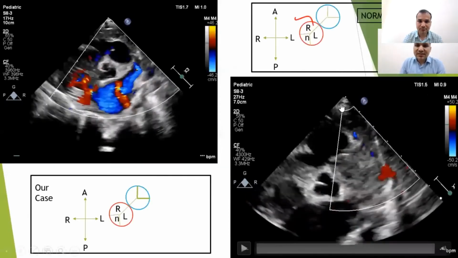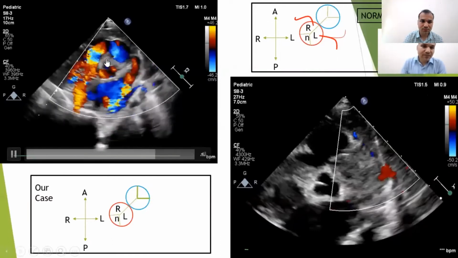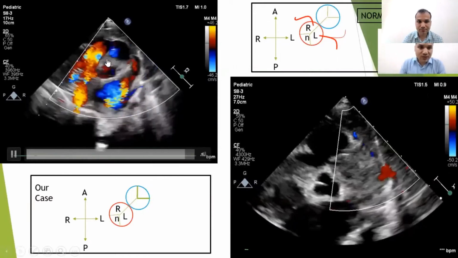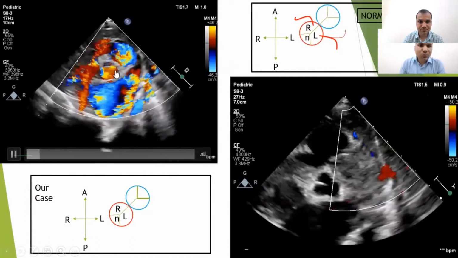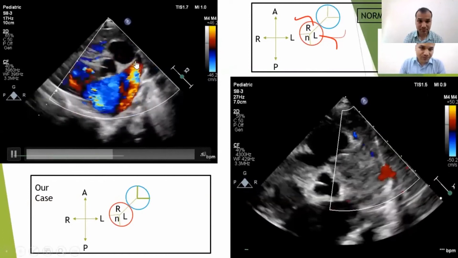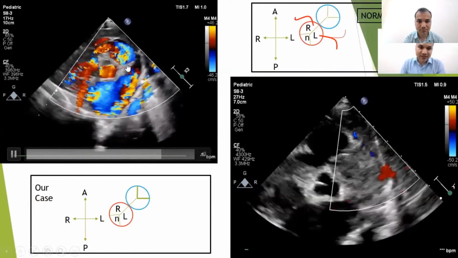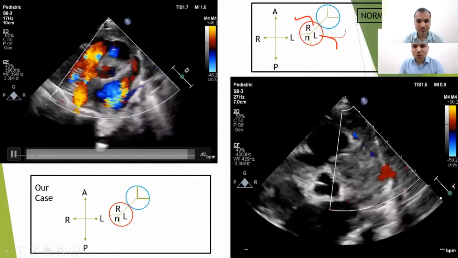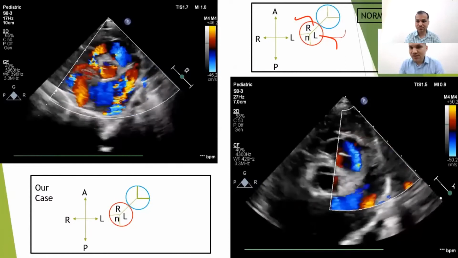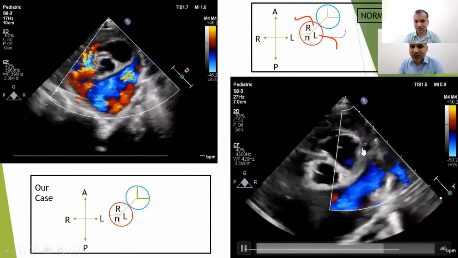Normally, the RCA originates from the right coronary sinus, and the LCA originates from the left coronary sinus. Keeping this picture in mind, in the short axis view, we can see the RCA originating from the right coronary sinus, and there is one tubular structure near the left coronary sinus, but there was no flow through this structure. Also, near the facing pulmonary sinus, there was no coronary artery arising. So we need a more focused assessment for the origin of the LCA. And we can see here the LCA was actually arising from the pulmonary artery.